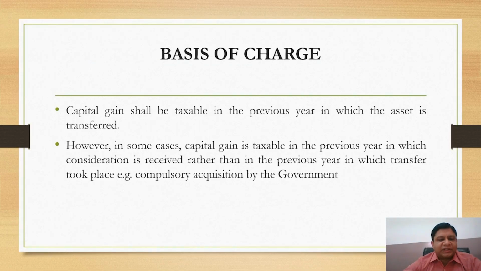First is basis of charge. Capital gain shall be taxable in the previous year in which the asset is transferred. However, in some cases, capital gain is taxable in the previous year in which consideration is received rather than in the previous year in which transfer took place. Example, compulsory acquisition by the government.